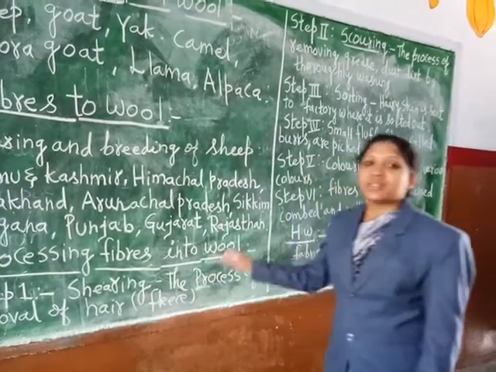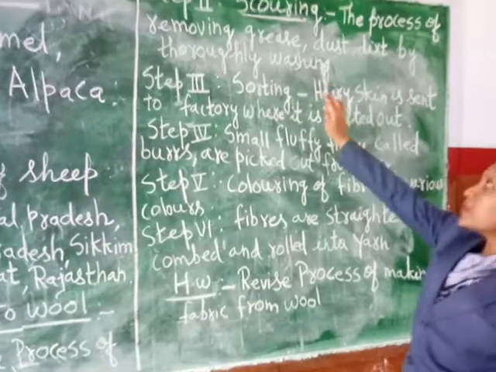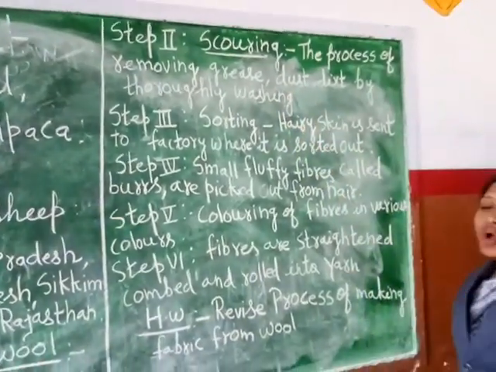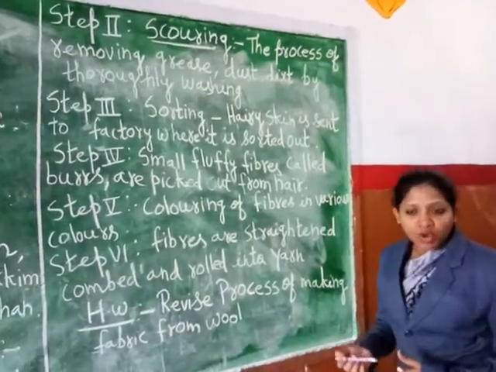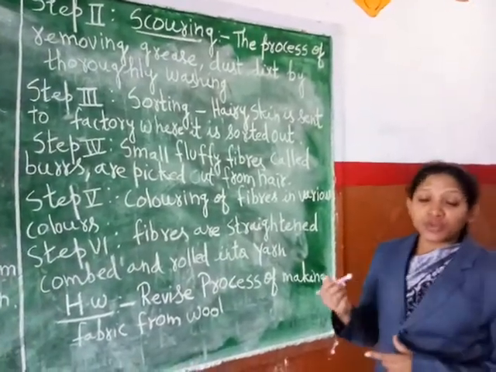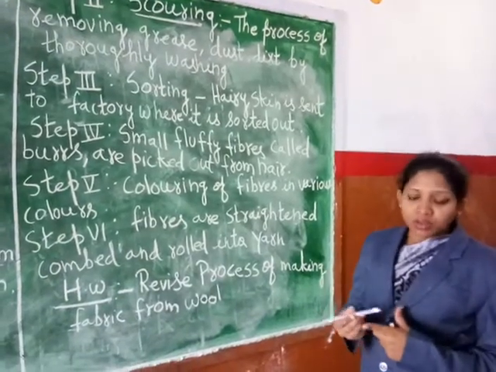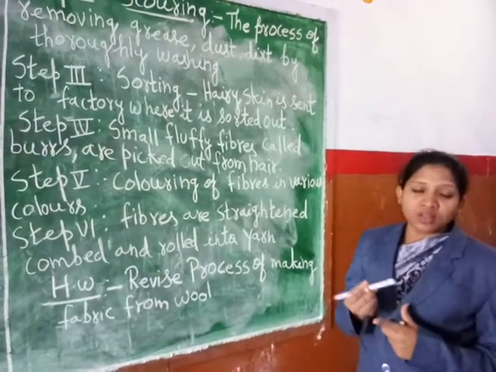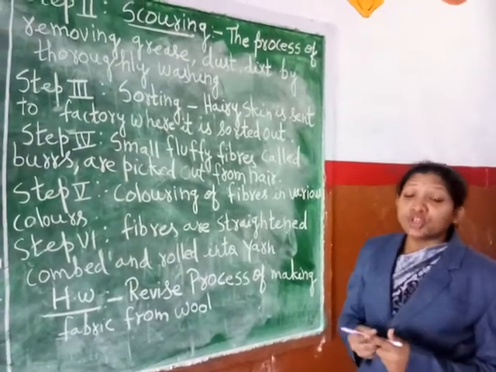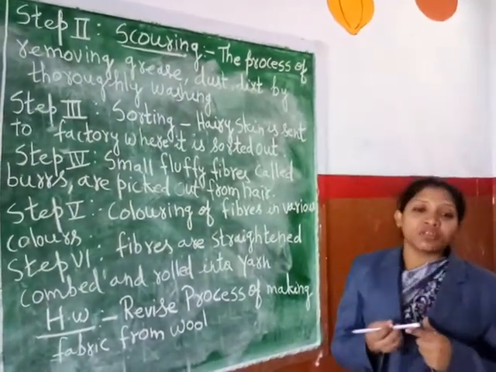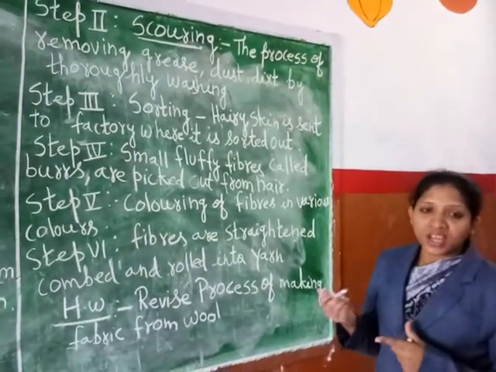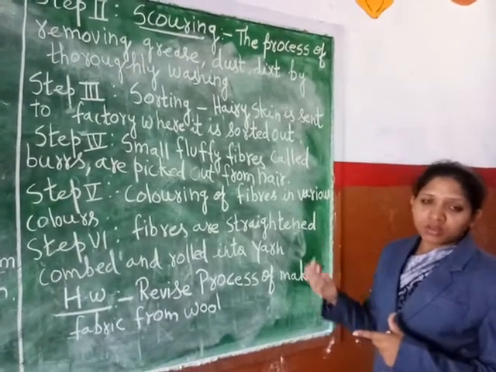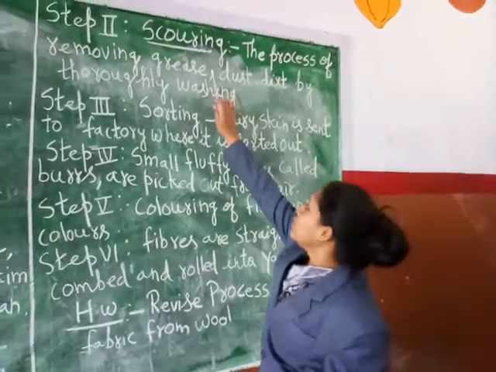The next step is scouring. Step number 2, that is the scouring. Now as we have already obtained the hair, okay, obviously the hair which has been shaved from the body of the animal will contain a very thin layer of skin. Understood? So we need to remove that skin from the hair, because we do not want that skin. We want only the hair from whatever we took. Okay. So in the second step, what are we doing?